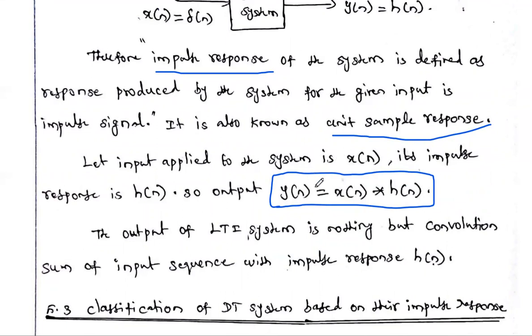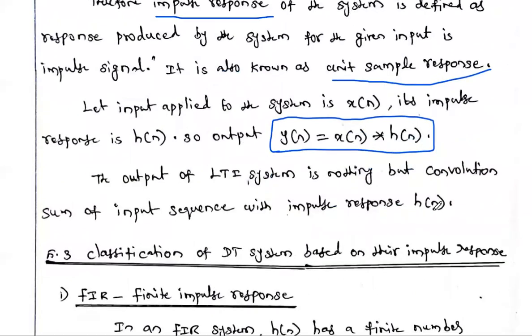of t is calculated by performing the convolution between the input and impulse response. Similarly, here it is discrete, so instead of the small t, we have to put n. So the output of the discrete time system is calculated by performing the convolution. This asterisk indicates convolution, the convolution process between x of n, which is the input, and h of n, which is the impulse response. So this is the relation between input, output, and impulse response.